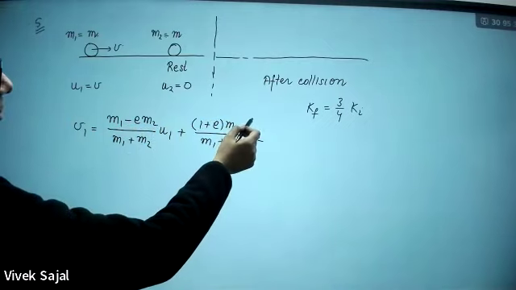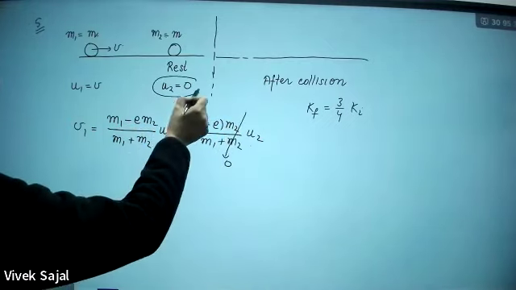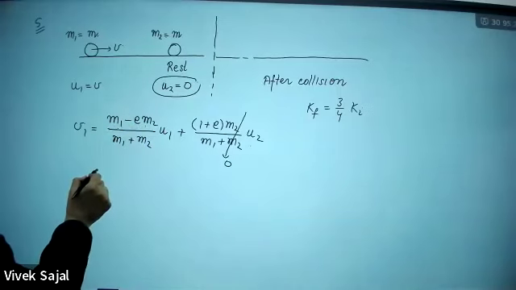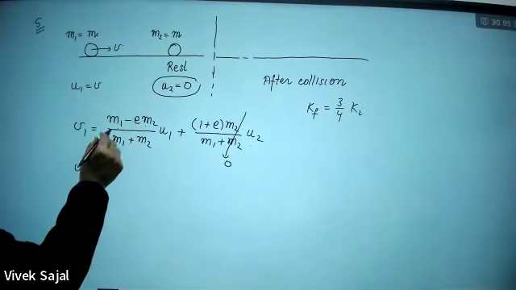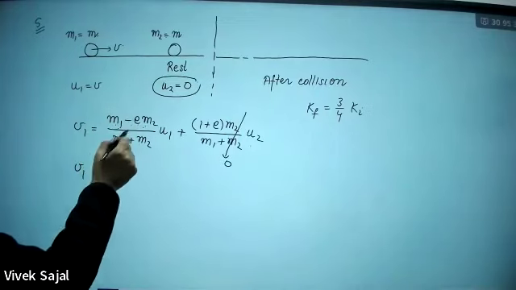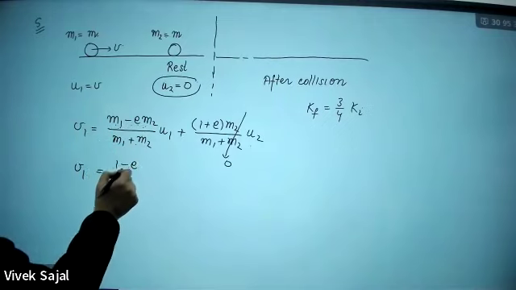U2 is 0, so only the first term will be there. With masses M and M, this will be M minus EM upon M plus M, so this will be 1 minus E by 2.